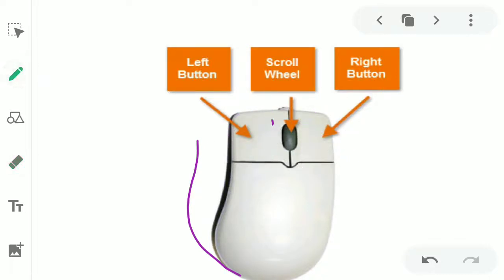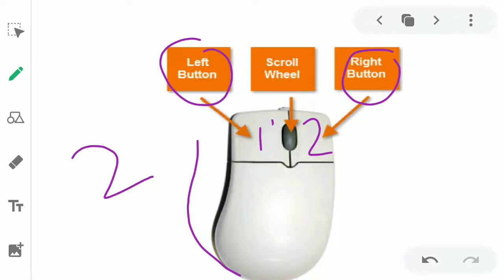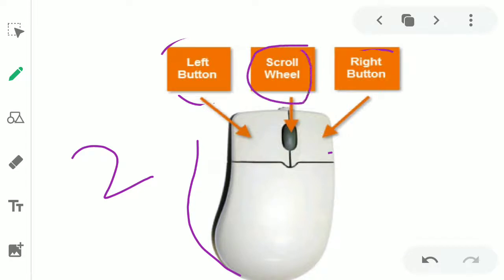Left button, this is the first button, and this is the second button, right button. So left button and right button, we have two buttons. And now we have one more button. We cannot properly say it is a button because it scrolls. It is a scroll wheel.